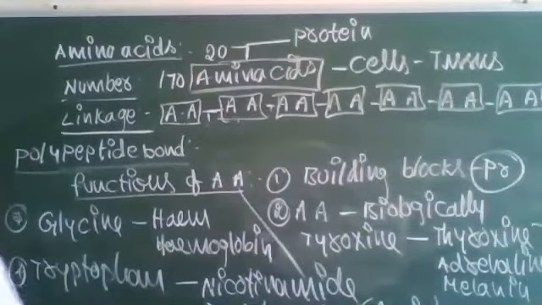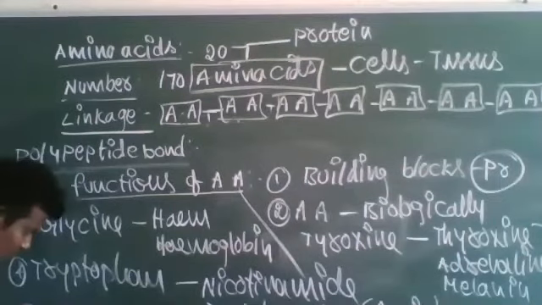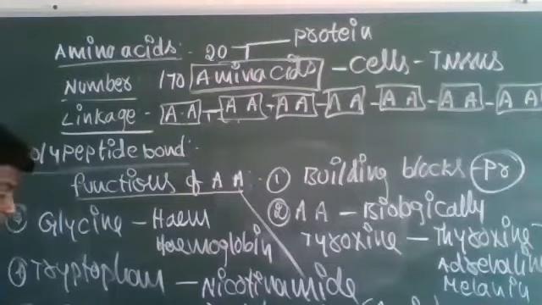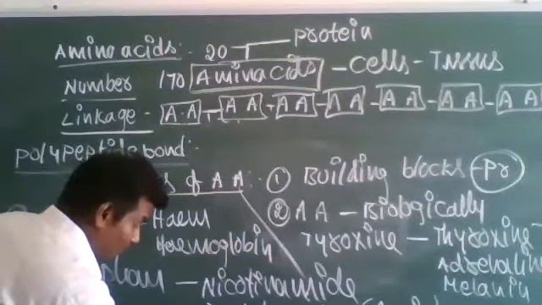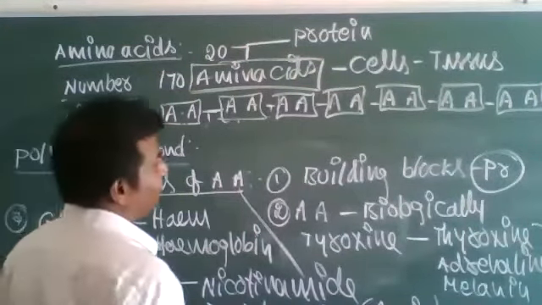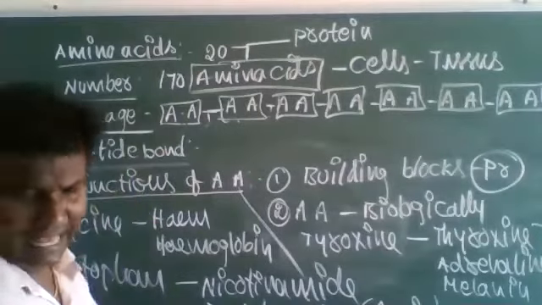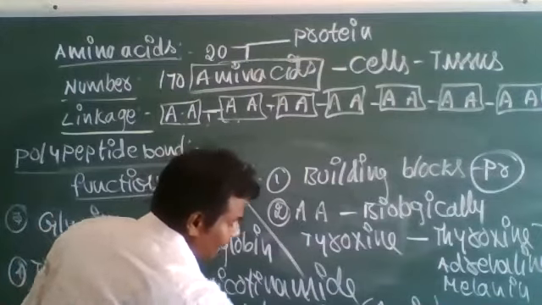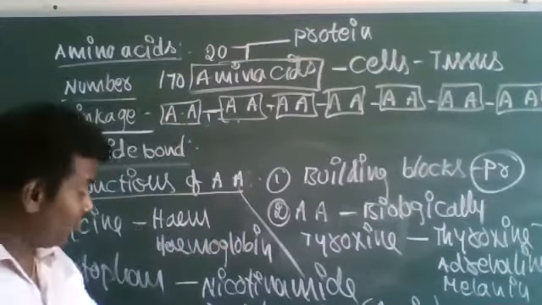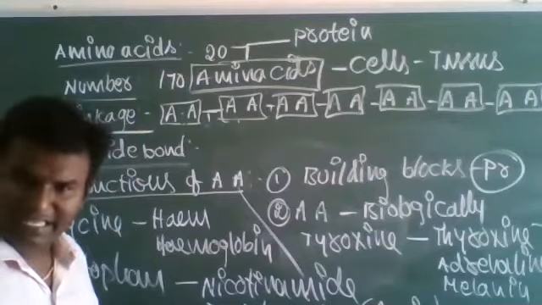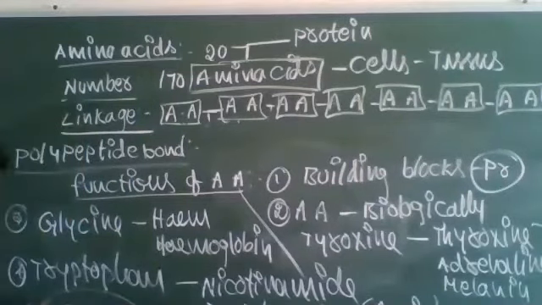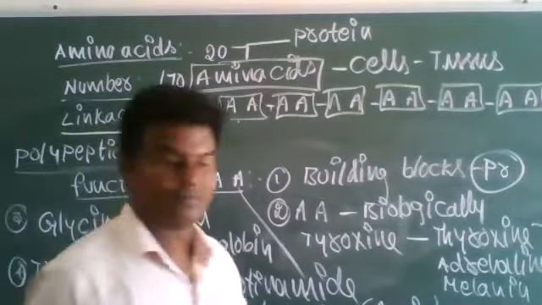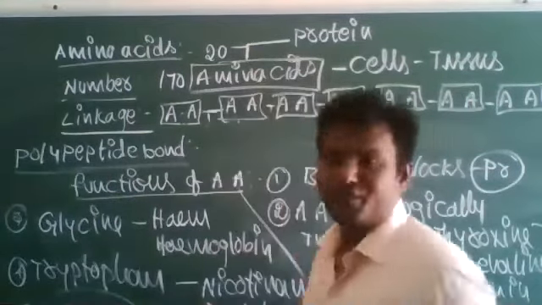Then, amino acids are converted into glucose by removal of the amine group and the carbon chain. When the amine group is removed from the amino acid, the remaining carbon chain is converted into glucose. That is the fifth function.